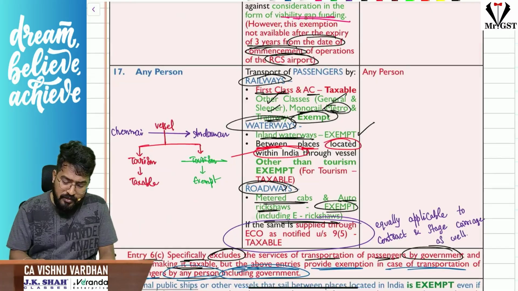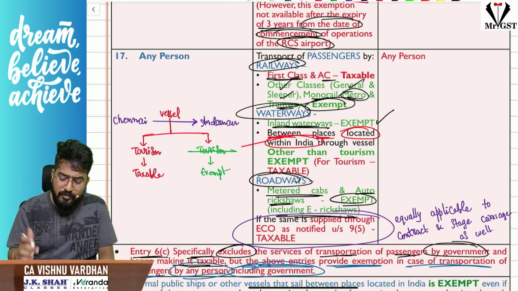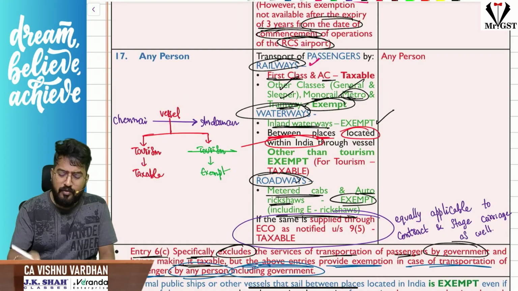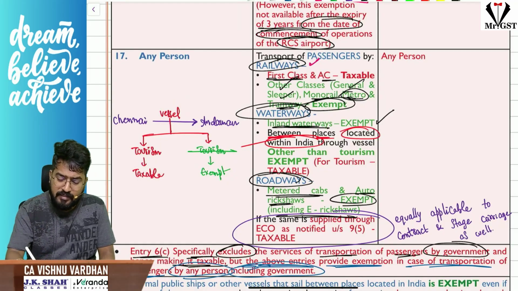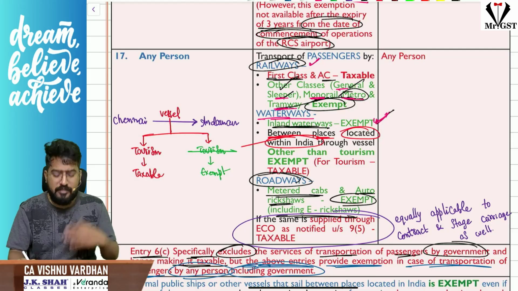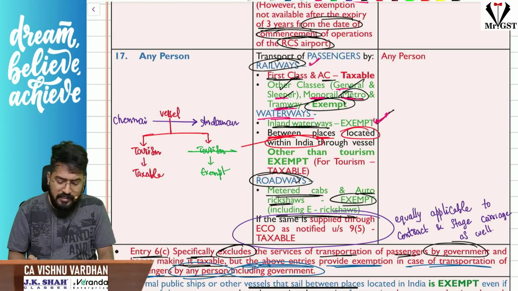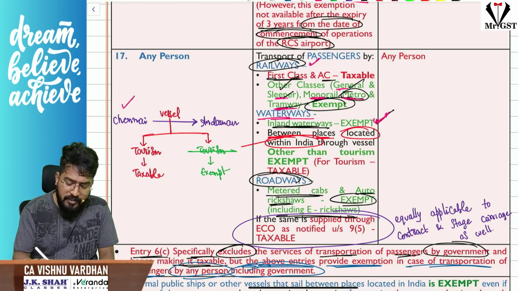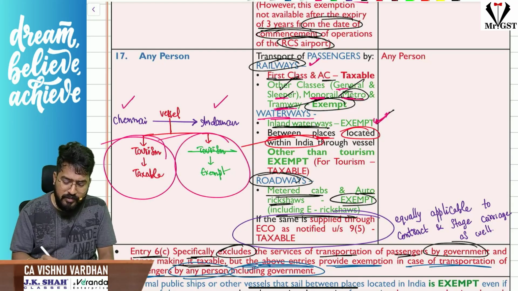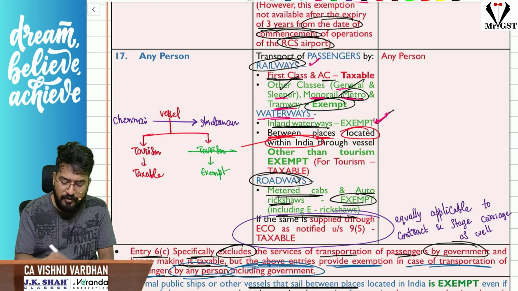Next, as we were discussing, transportation of passengers, from any person to any person, if it is through railways, only first class and AC is taxable, and the remaining everything is exempt, like general class, sleeper class, monorail, metro, tramway, all these things are exempt. But if it is waterways, inland waterways is exempt, and places between India, let us assume Chennai to Andaman, for any purpose other than tourism is exempt. If it is for tourism purpose, then it is taxable. So imagine from one place in India to another place in India through a vessel, if it is for tourism purpose, it is taxable. If it is not for tourism, it is exempt. Hope it is clear for you.